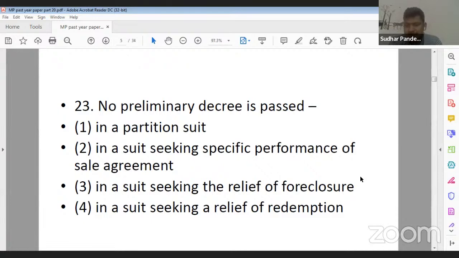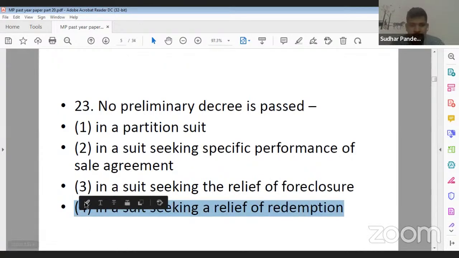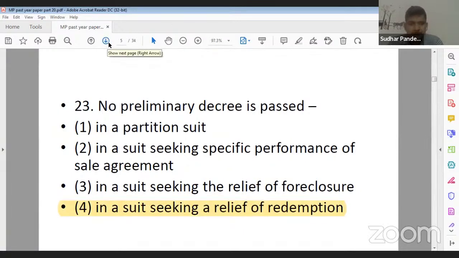In a partition suit, in a suit seeking specific performance of sale agreement, in a suit seeking relief of foreclosure, and last one, in a suit seeking relief of redemption. What should be the correct answer? Its correct answer is 4, that is, in a suit seeking relief of redemption. In those cases, no preliminary decree can be passed.